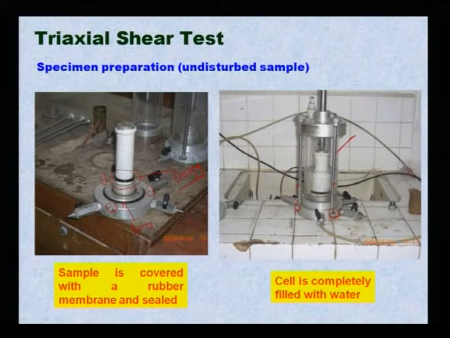Once it has been fixed tightly, you fill the cell completely with water. Why has water been applied? You can also apply kerosene, or any fluid, so that it can give cell pressure. Other fluids are generally not applied because they may chemically react. Air is much more preferred. Water is generally applied everywhere else, so it will be de-aired water that you fill, so that you can achieve whatever confining pressure you apply.